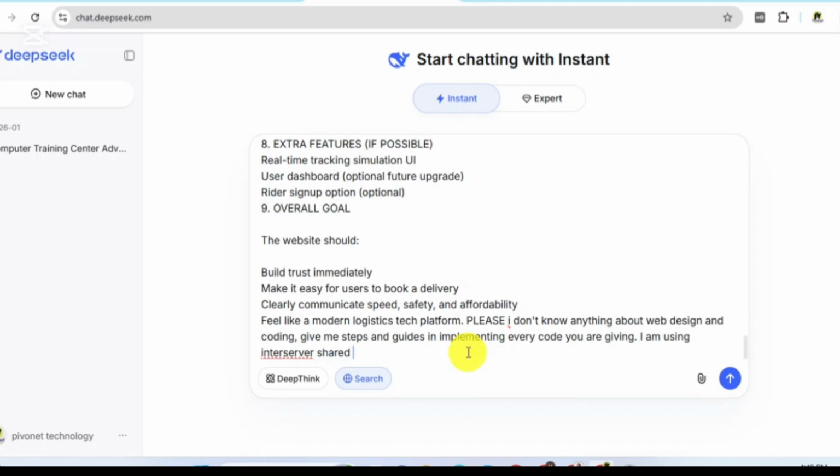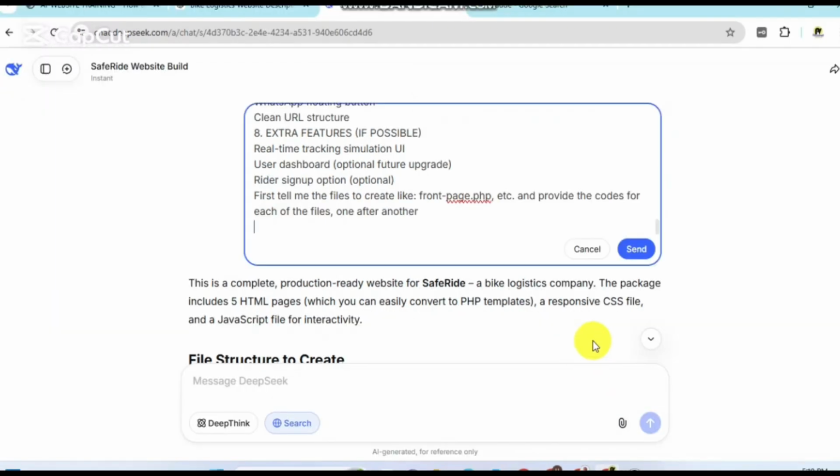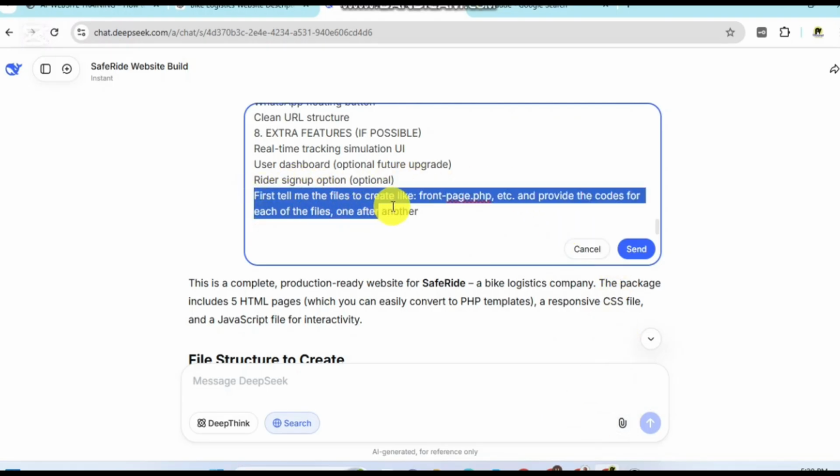Okay, so we forgot to add something. That's why I had to pause the generation and edit our prompt here. This is what I added: first tell me the files to create, front page .php etc., and provide the code for each of the files. This is a better way to organize it, so the AI, DeepSeek, which we are using, will be able to create this page by page and will not be overwhelmed trying to produce all the code at once.